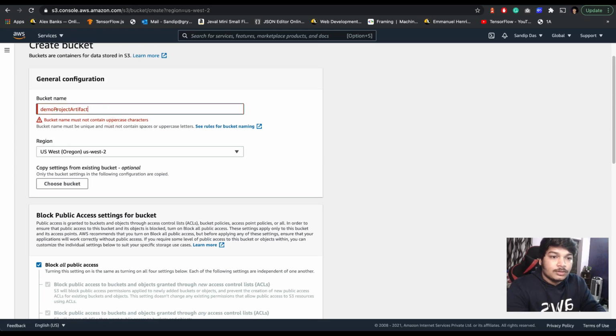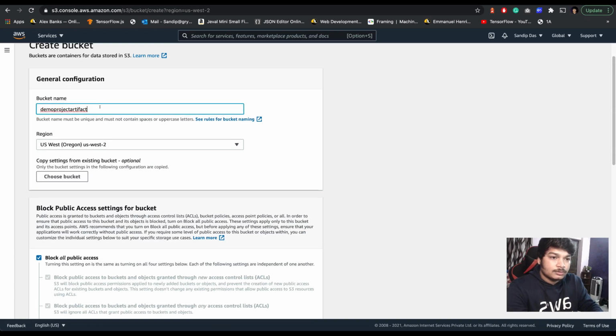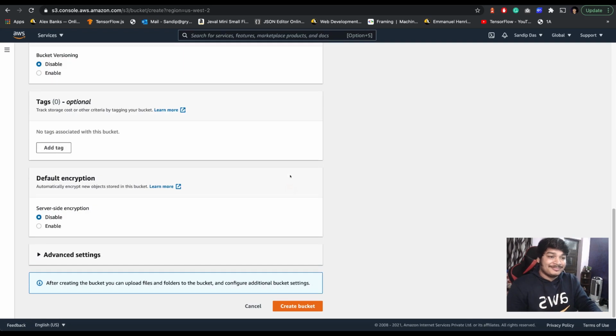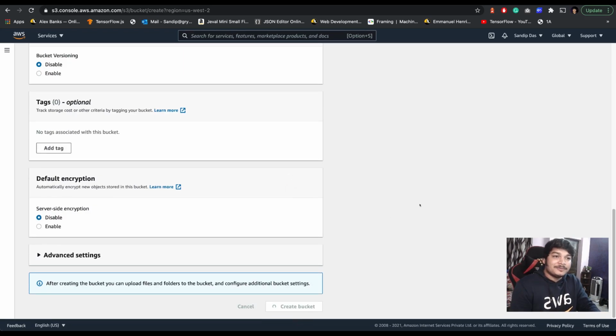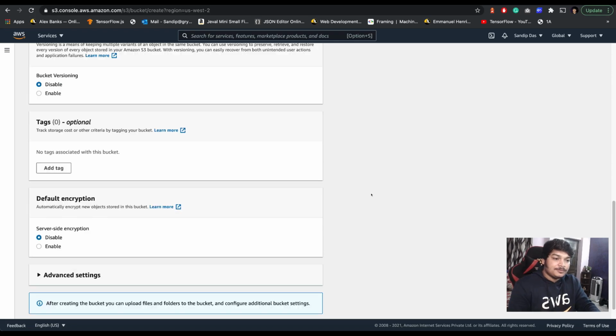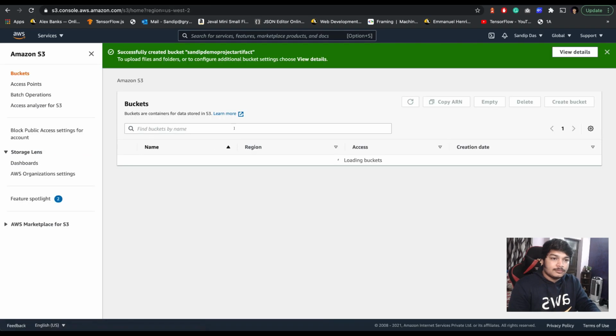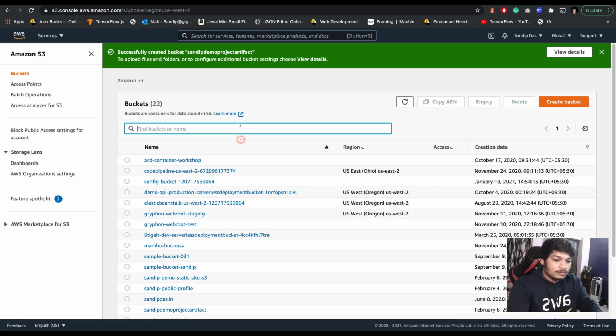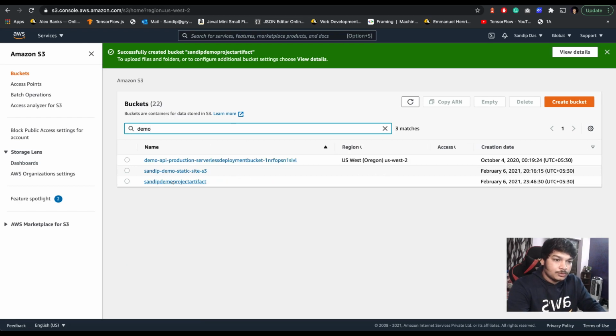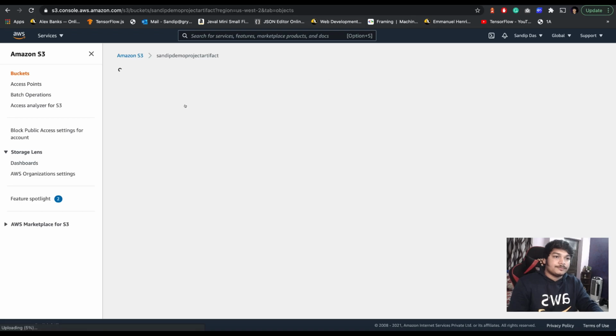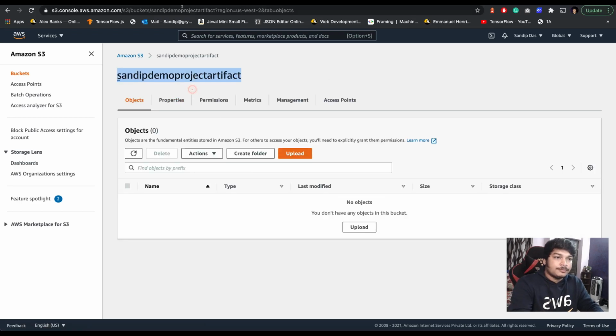Oh, the bucket name must be unique, so demo project artifact Sandeep, because most probably it's already taken by someone. Okay, so create the bucket. So demo project artifact. Okay, we have the name here.